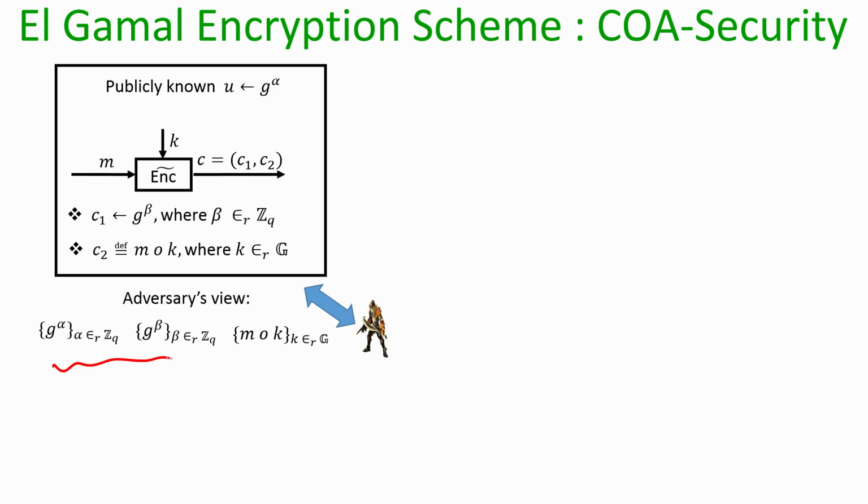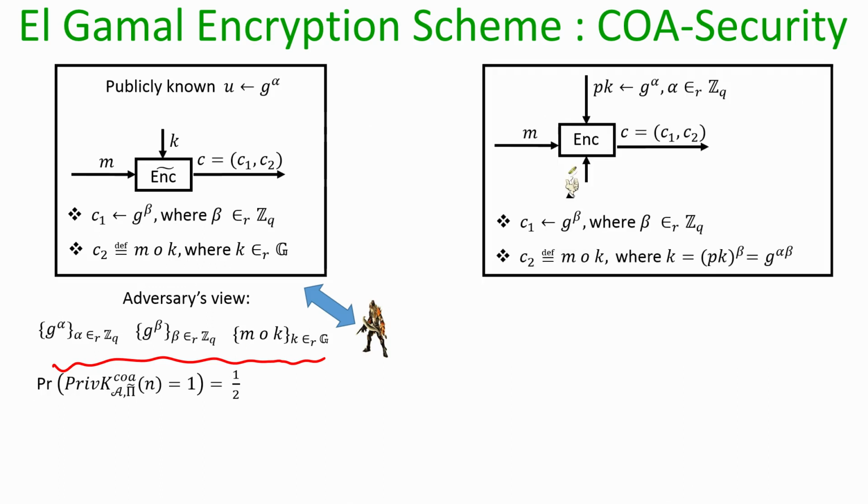So the adversary's view basically consists of 3 probability distributions. It has an element g to the power alpha, where alpha is randomly chosen from ZQ. It knows the value of g to the power beta, where beta is randomly chosen from ZQ, and it knows the masking of the message with the plaintext, where the key is chosen randomly from the underlying group. And we have proved that this encryption process is perfectly secure.